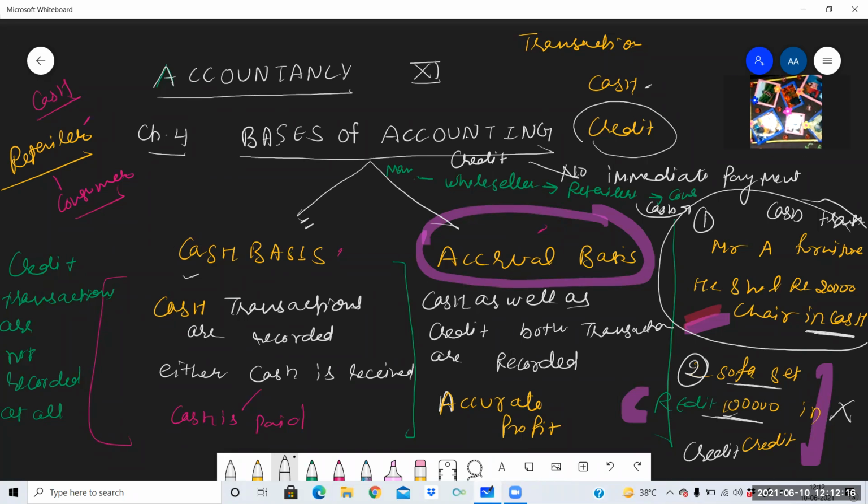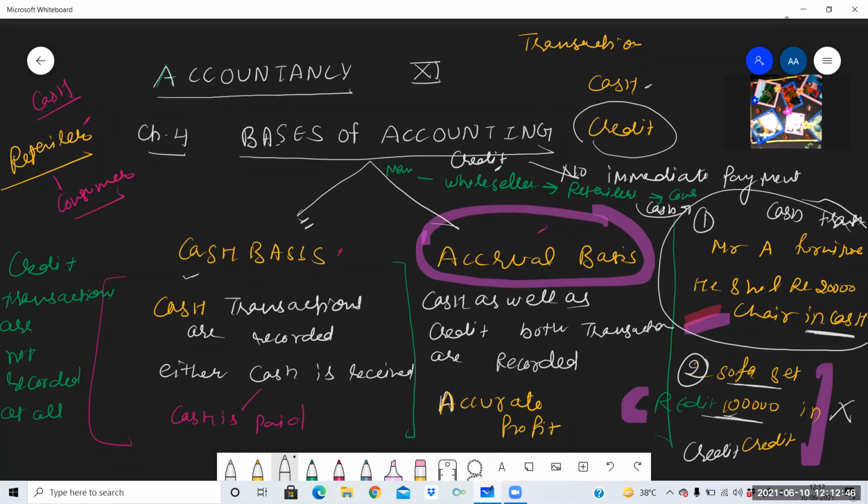So in this type of business, it is not necessary that every time the credit transaction will be there. There may be cash transactions, because whenever we are making a cash transaction, there is always a concept of discount. We have already studied discount, cash discount. The discount which is allowed only when the transactions are done on cash. So there may be cash transactions as well as credit transactions. But mostly transactions are on credit.